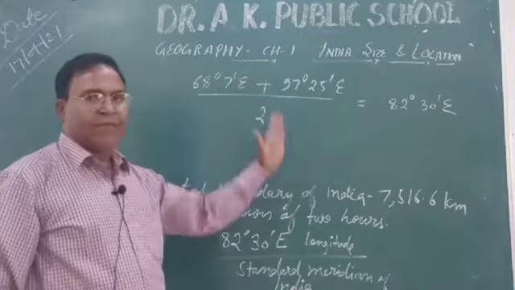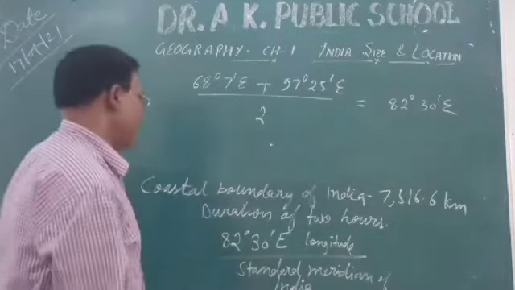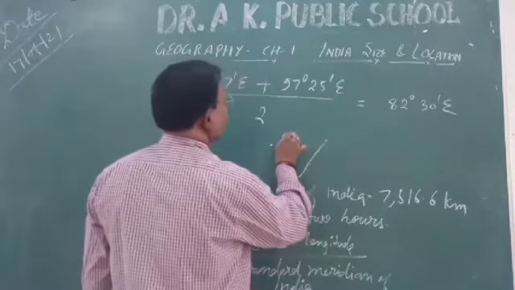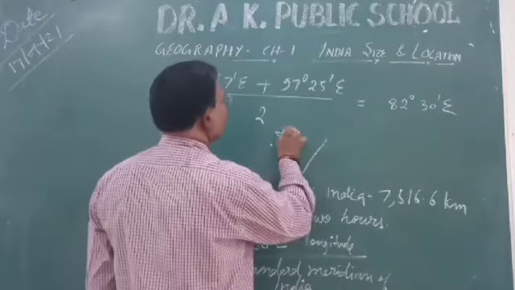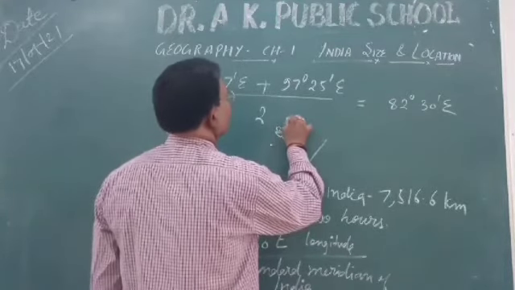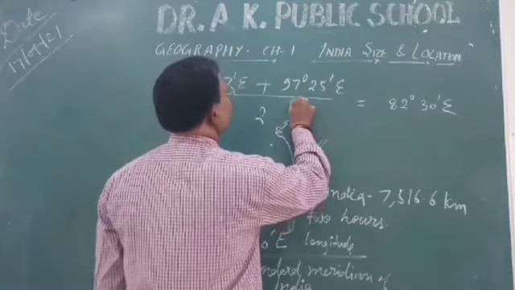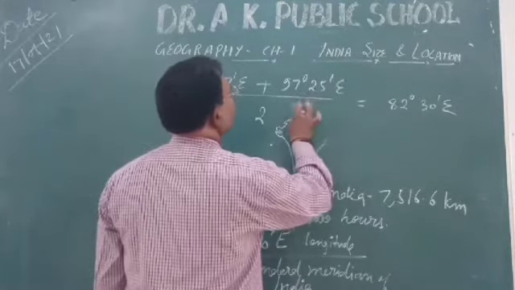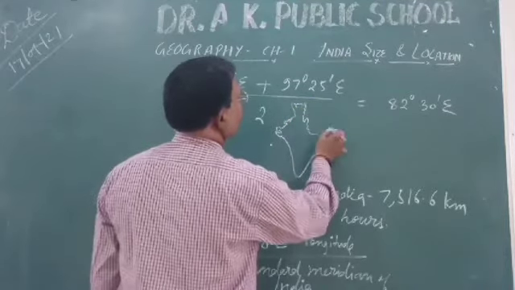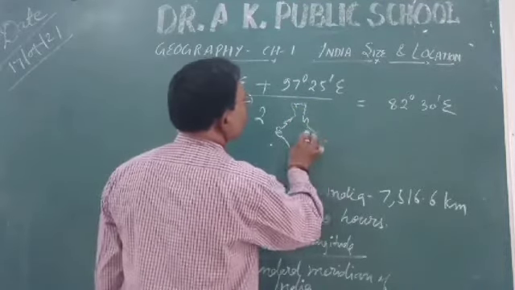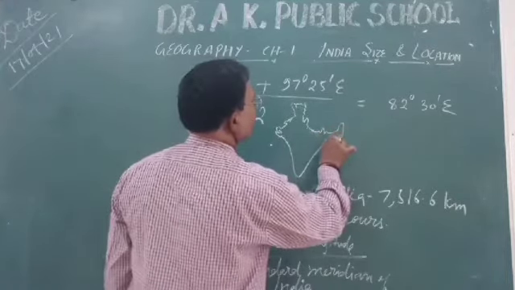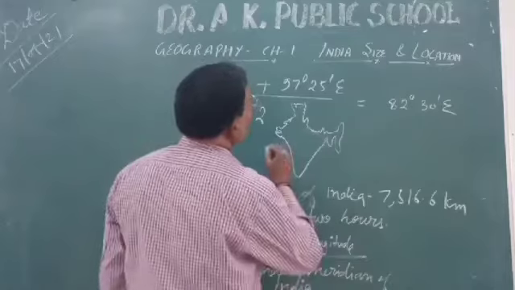Clear? Means this is your India's map. And this is Jammu and Kashmir, or the rough map I have made. This is your Sikkim, then this is your Bangladesh. So the standard meridian is 82 degree 30 minute east.